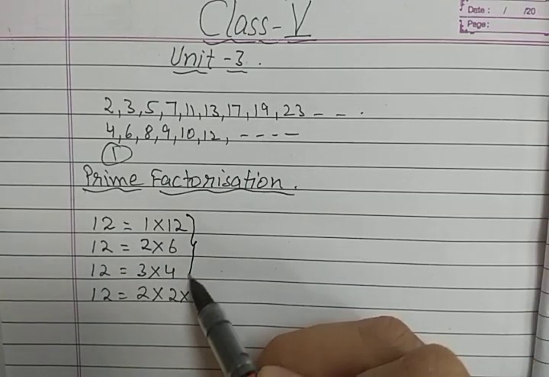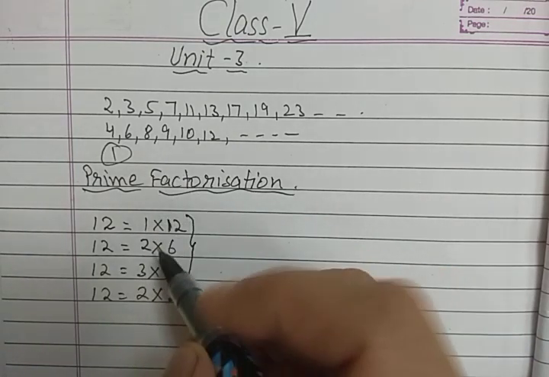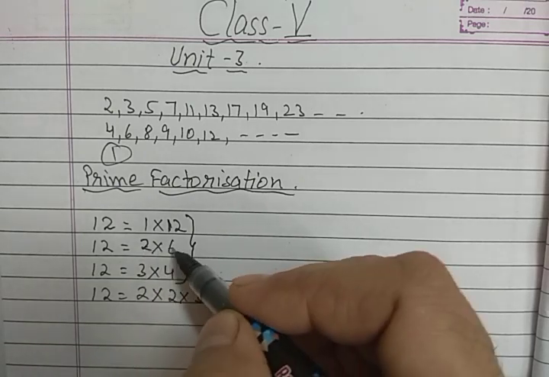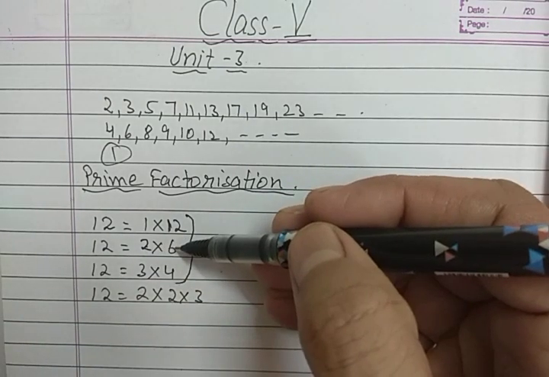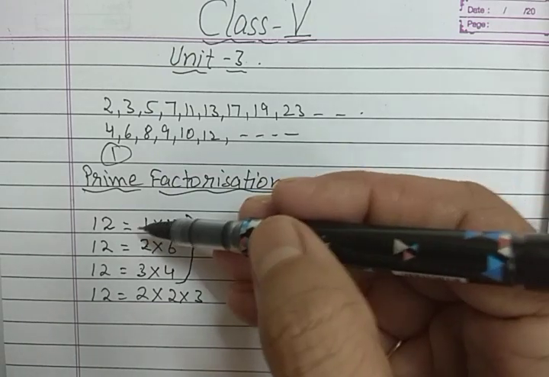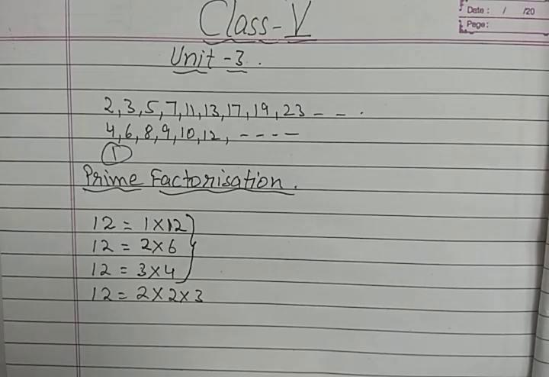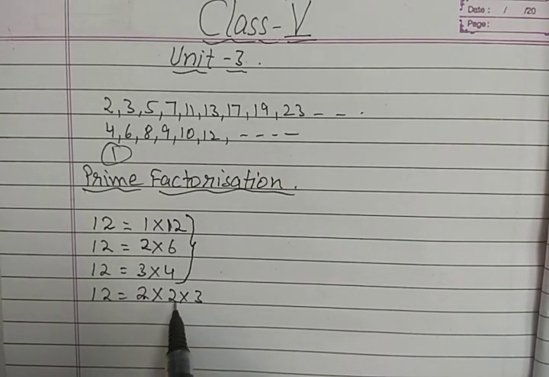Here you can see that यहाँ पर 12 is a composite number. 2 and इनमें से एक ना एक क्या है आपका? Composite number है. 2 is a prime and 6 is composite. 3 is a prime, 4 is composite. 1 neither prime nor composite, and 12 is a composite number. But in this case, 2 is a prime number. Again 2 is a prime number. And 3 is also a prime number.